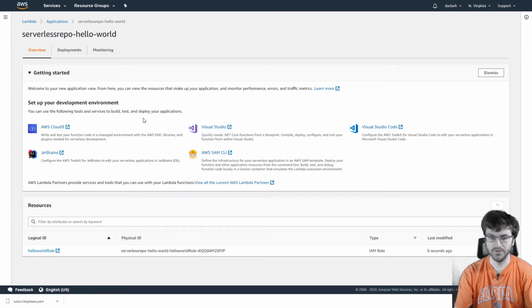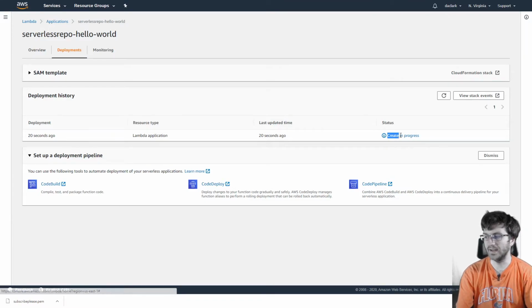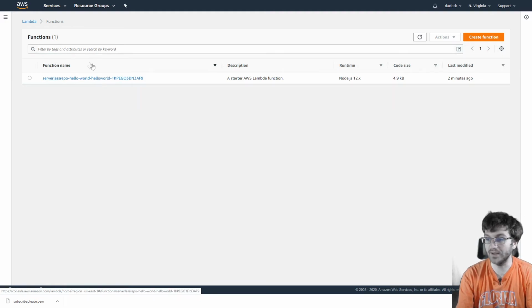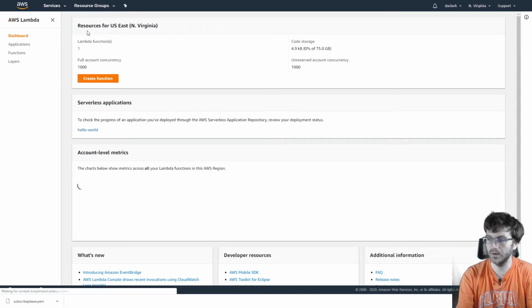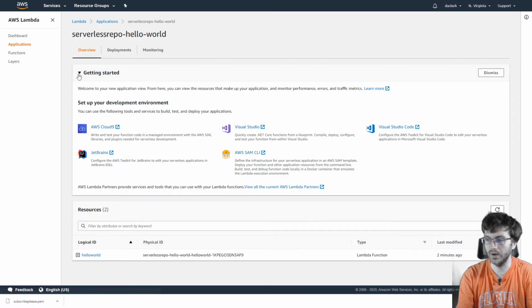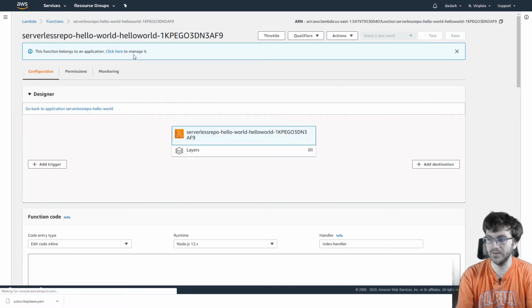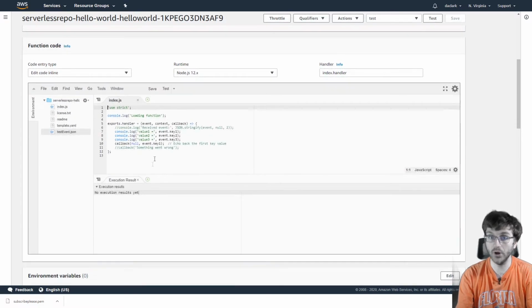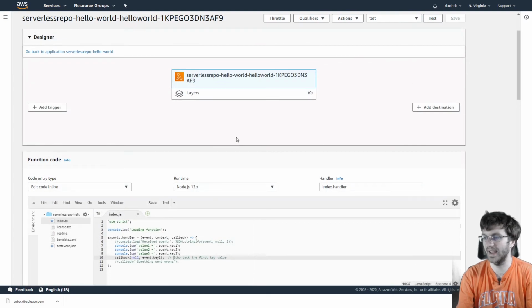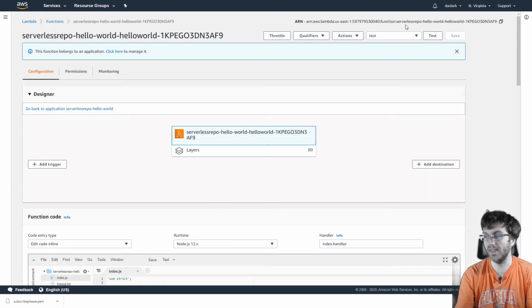Let's try it. Of course, we're going to have to wait for the create in progress to be completed. All right, once it is done being deployed, you can go back to the functions screen where we were before. And we can go into the application, or go to the function screen. We're going to go into this function, and then we will see the code here that it deployed for us. Of course, this isn't code we wrote. AWS wrote this, but we can just have this be deployed in a couple of seconds and have this run so that anyone can call this.